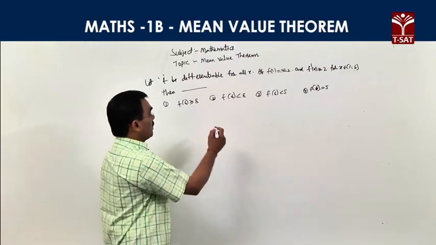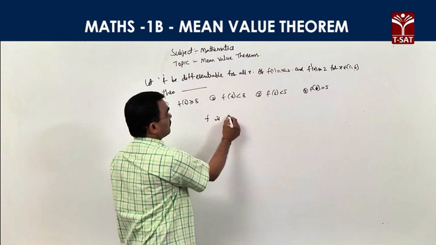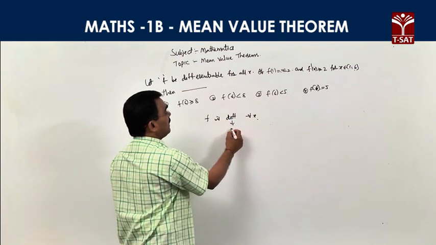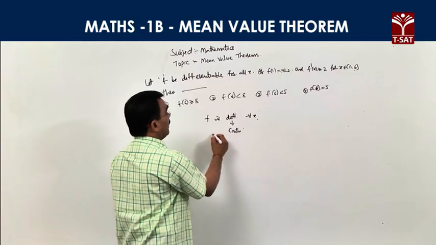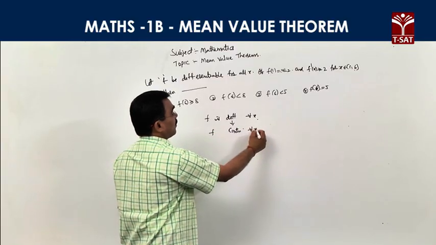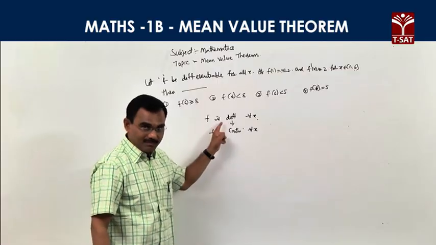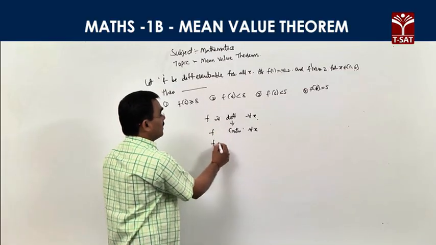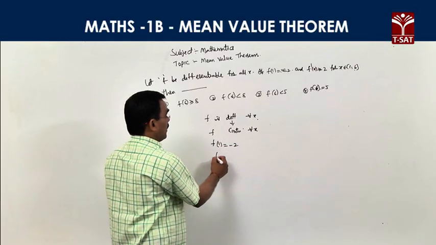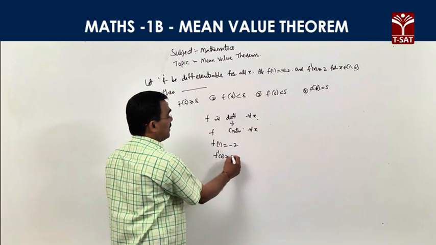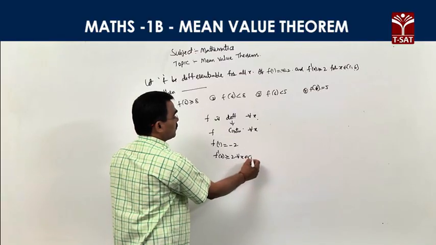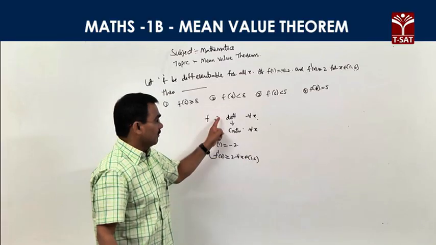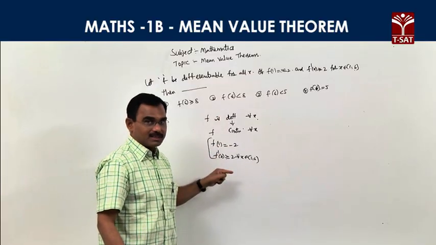What is given? First observe, f is a differentiable function for all x. Every differentiable function is continuous. That's why f is continuous for all x. So f is differentiable and f is continuous. Also given f of 1 is equal to -2 and f dash x, the derivative, is always greater than or equal to 2 for all x belongs to open 1, 6. These extra two conditions are given. F is differentiable implies continuous.